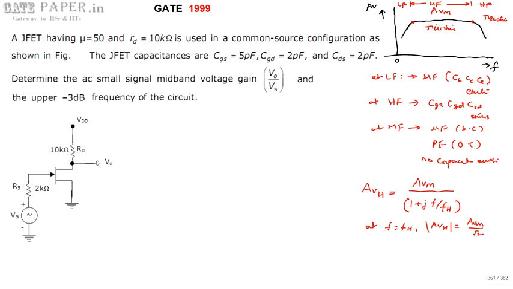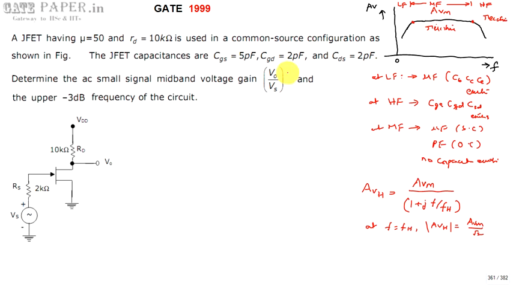The frequency at which the voltage gain drops to 70.7%, or 1 by root 2 times its maximum voltage gain, is treated as the upper cutoff frequency, and likewise the lower cutoff frequency in the low frequency range. But we are interested only in the upper cutoff frequency, FH.